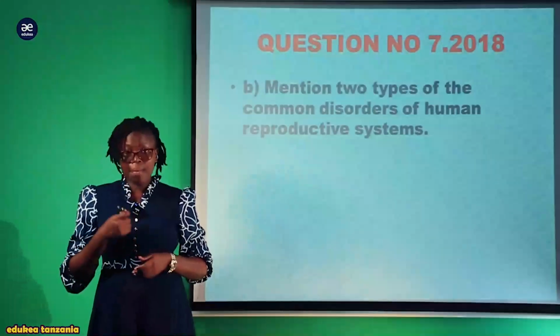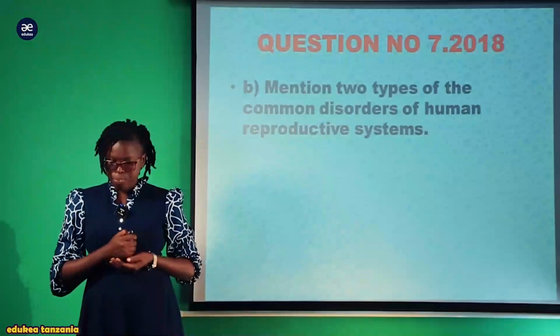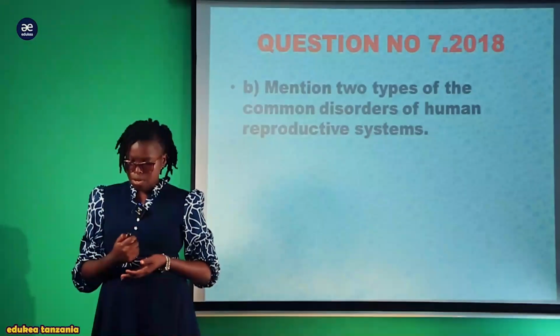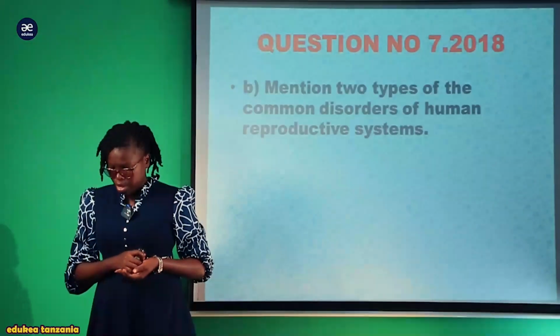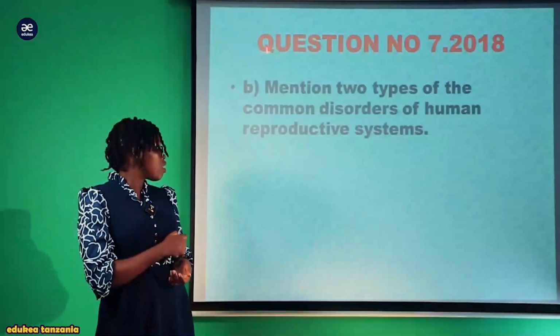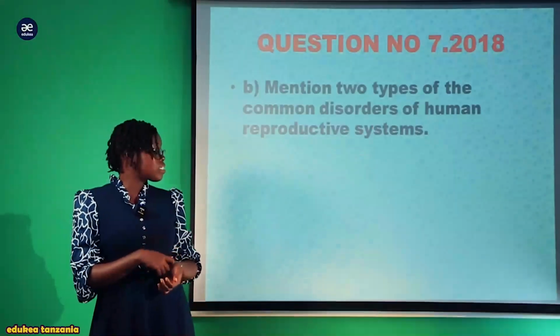The question number 7B ilikuwa inastate kwamba mention 2 types of the common disorders of the human reproductive system.